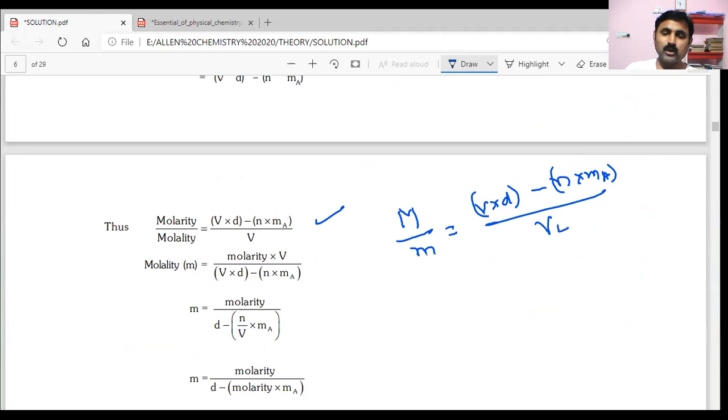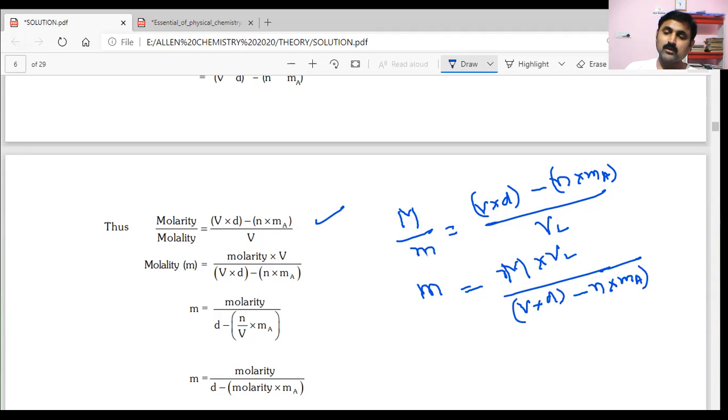We want only molality, small m, so you will get capital M, molarity, into volume of solution in liters, divided by V into D minus number of moles of solute into molecular weight of solute. So this way you can get it. To simplify, whatever the volume is there in the denominator and numerator, they divided the expression with V.